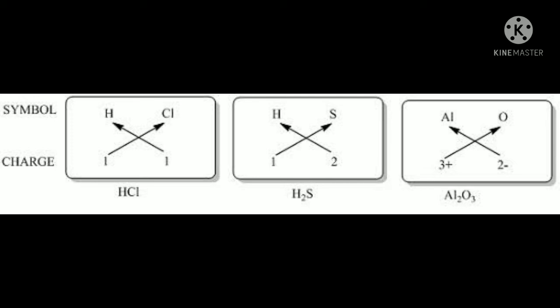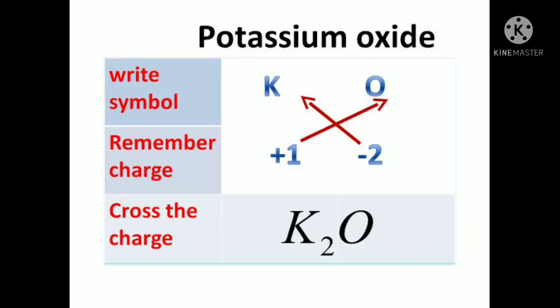Some examples follow. See, similarly K2O. Here the charge on K, potassium, is 1. This charge is the valency. These are the valencies you got, as we have just studied about valency. These are nothing but the valencies; the charges are the valency. You can just see once from the 20 elements. Just now I have given the valencies. You can see from there.